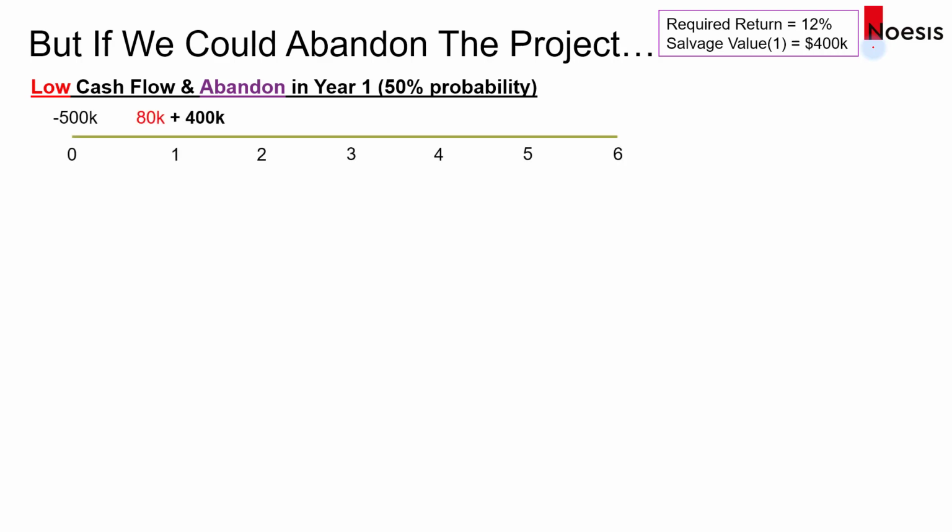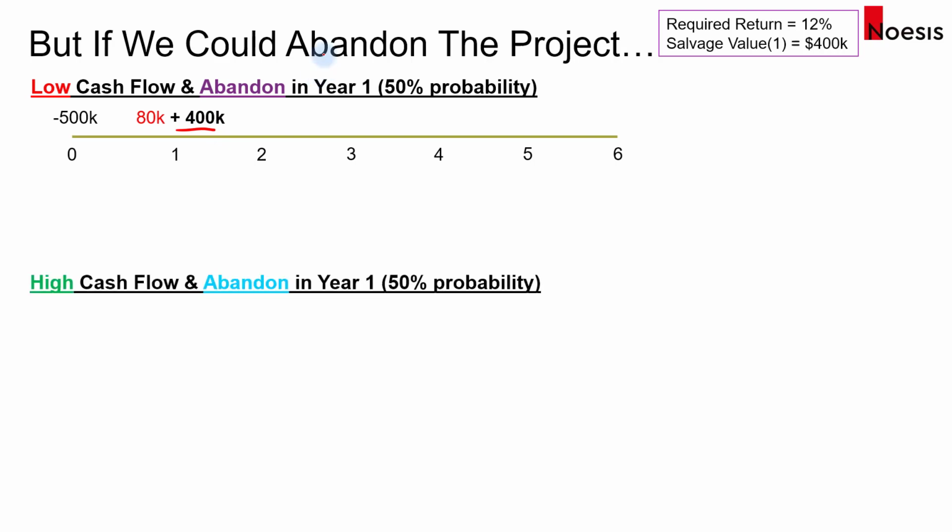So the timeline will now look like this, where the company will receive 80,000 in year one, and then they will close and abandon the project and get 400,000 in salvage value. And there can also be a high cash flow scenario, but they choose to abandon it in year one. So the timeline will be, in year one, 140,000 plus the salvage value of 400,000.